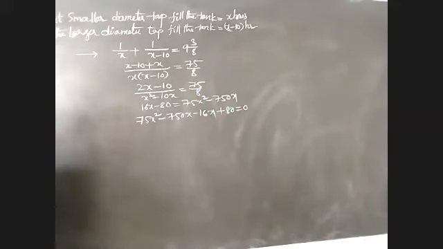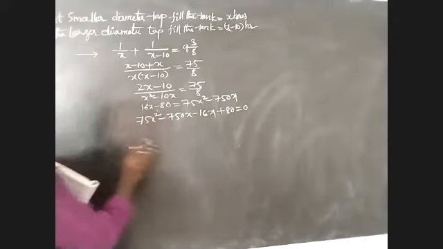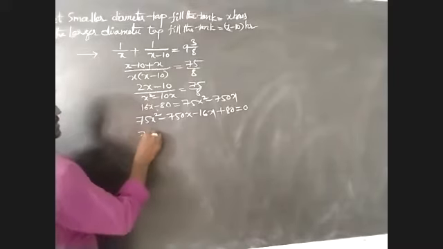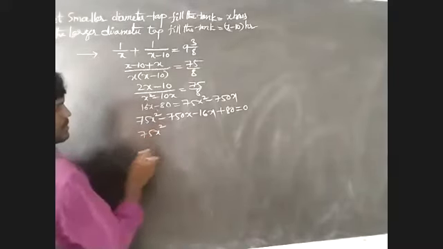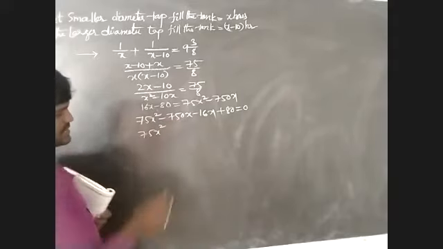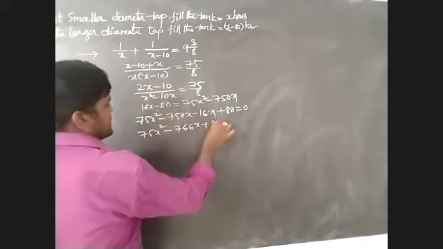That's all. But 750 minus 16, that I have to take 766, 75x square. Both will be added. So sorry, 750 plus 16, that I have to take 766x plus 80 is equal to 0.